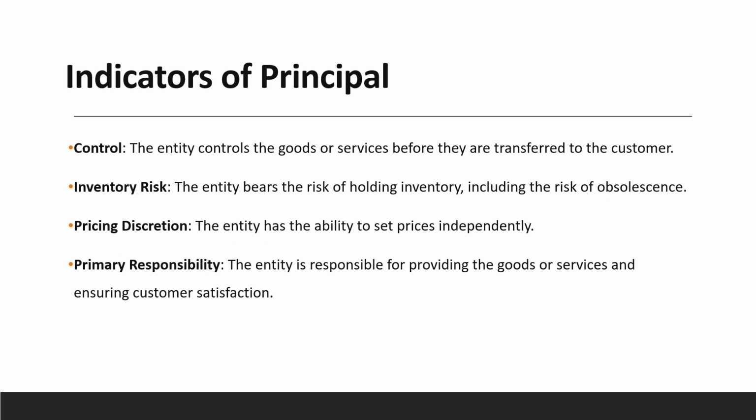There are indicators of a principal. So control: the entity controls the goods or services before they are transferred to the customer. Another one is inventory risk: the entity bears the risk of holding inventory, including the risk of obsolescence. Another one is pricing discretion: the entity has the ability to set prices independently. Lastly, primary responsibility: the entity is responsible for providing the goods or services and ensuring customer satisfaction.